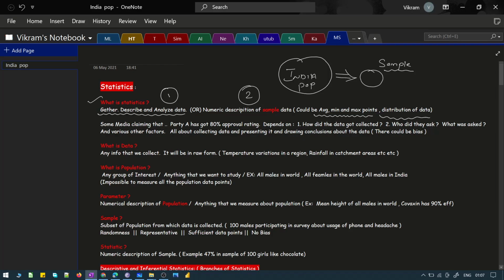So we have introduced two different terms. One is population. Population is anything that I plan to study. It is going to be really huge, and it is the mother of all the data. Okay, so this is your population, and since the population is huge, I won't have the time or resource or the cost to measure all the data points in the population. So I will take a subset from the population and study about the population, which is referred to as a sample. Okay, and anything that I measure about this particular sample is referred to as a statistic.